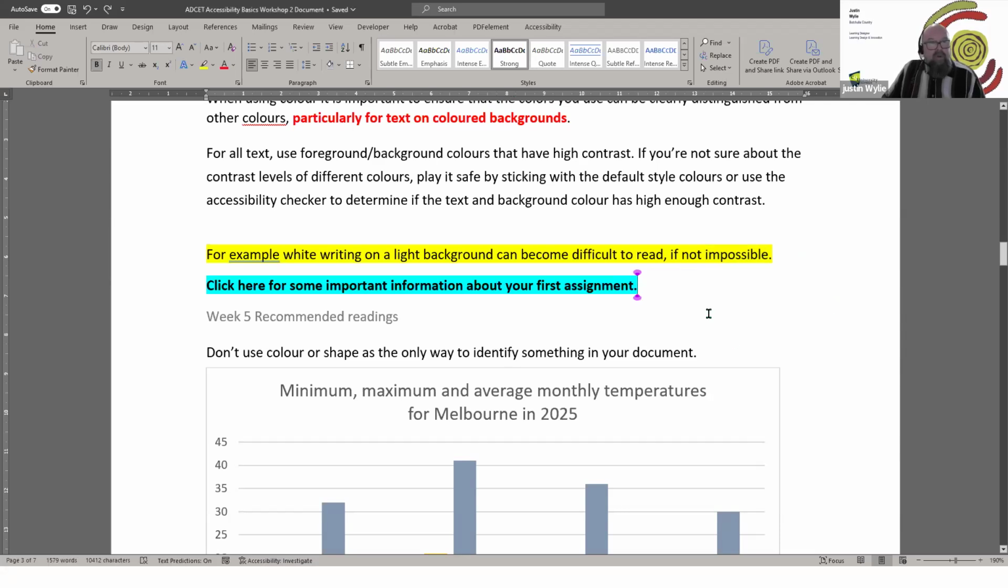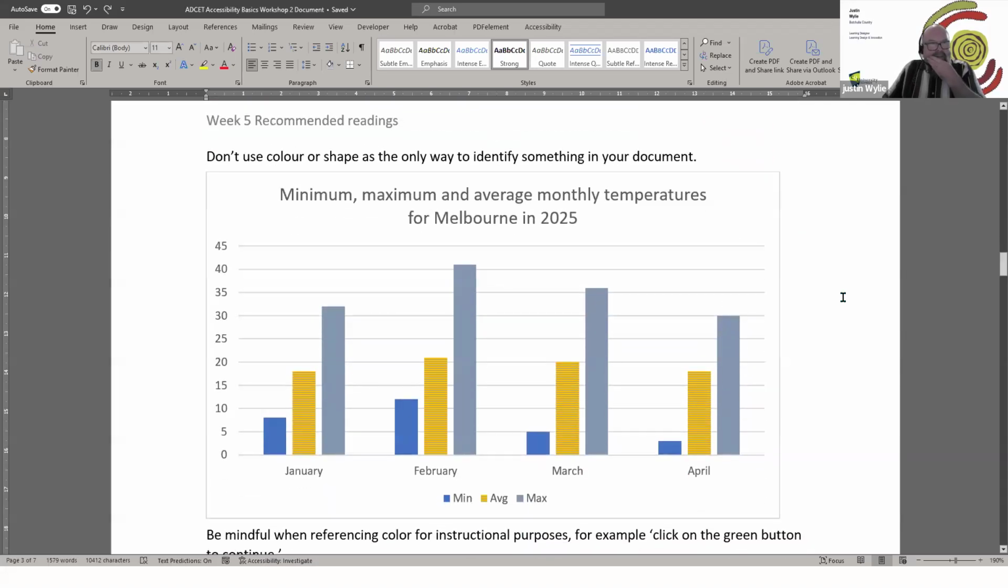Yeah, okay. So in terms of color, Darren, did you want to jump in here?